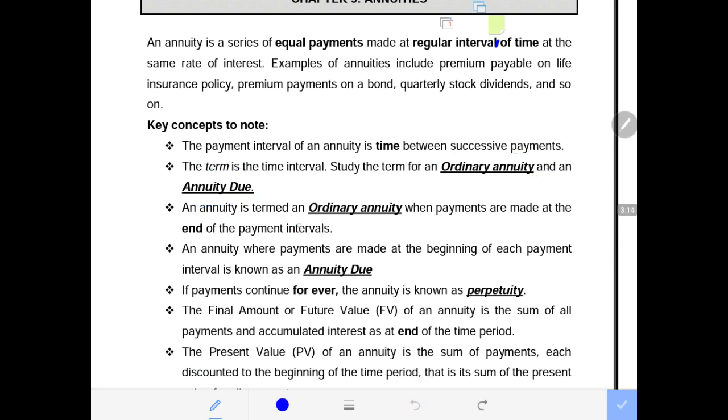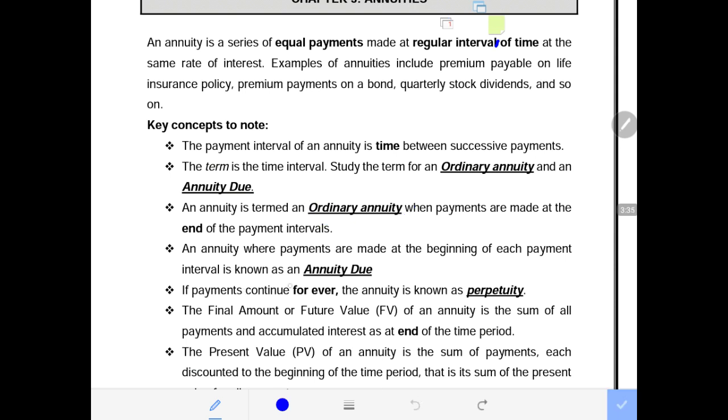An annuity is termed as ordinary when payments are made at the end of the payment intervals. So when the payments are made at the end, meaning at the end of the month, end of the quarter, end of the year, then that annuity is classified as an ordinary annuity.